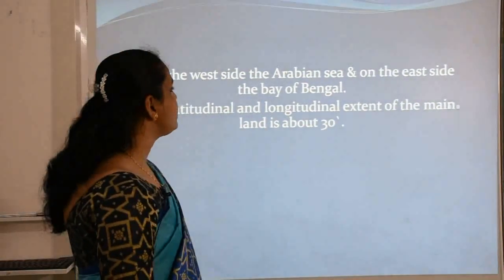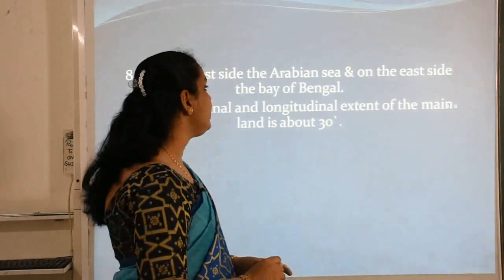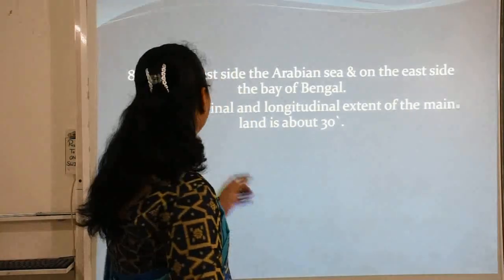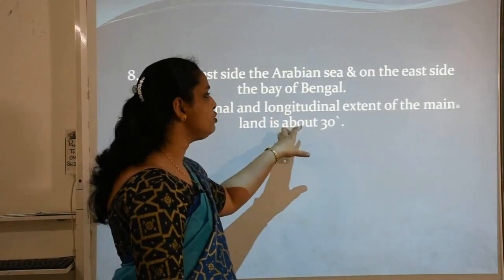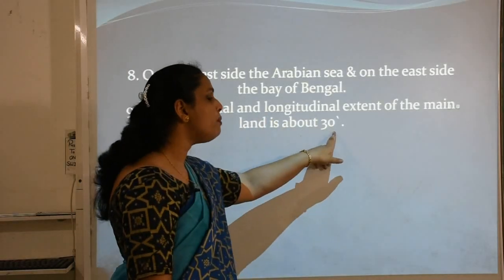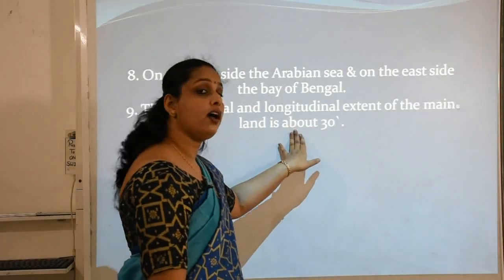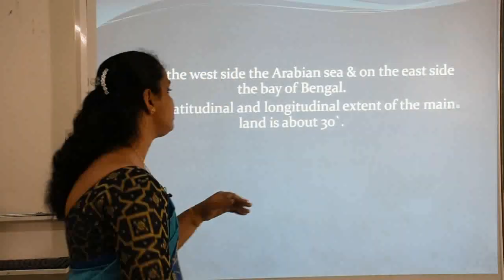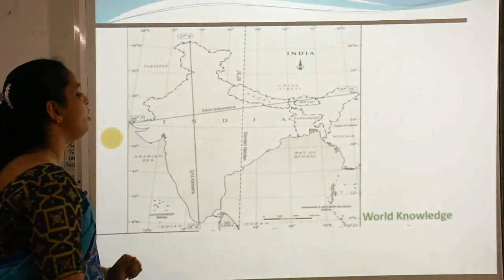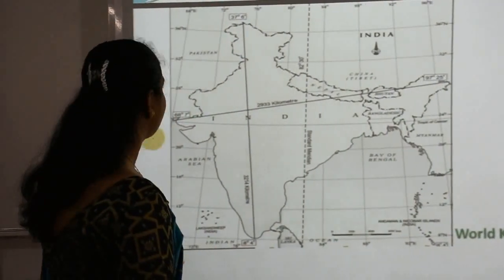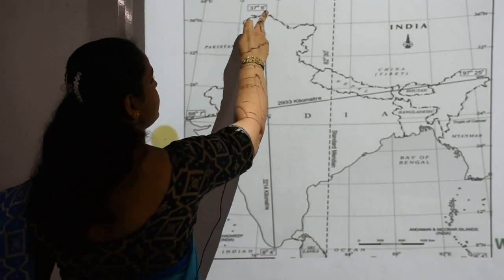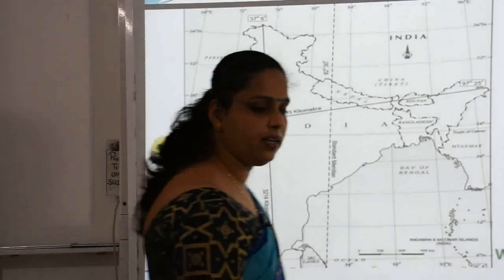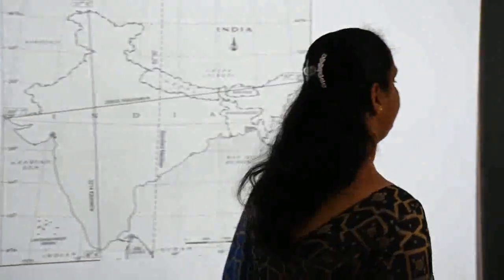Now, on the west side, Arabian Sea, and on the east side, we have the Bay of Bengal. Before also I told you, the latitudinal and longitudinal extent of the mainland is about 30 degree. See, the word about is written, that is not exact, it is about. Let us see the map. When we see, for example, this is 37 degree 6 minutes, this is 8 degree 4 minutes. Let us subtract it.